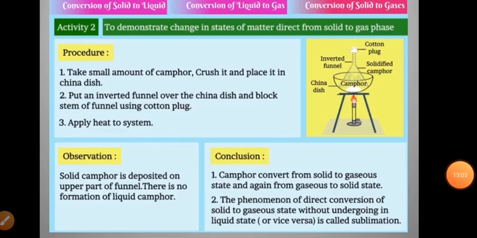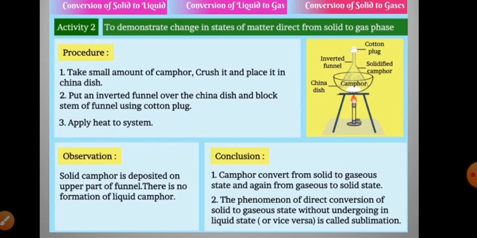This is the activity mentioned in your textbook, activity number 1.13. You can conduct this activity at home also, as camphor is easily available. To demonstrate the change in state of matter directly from solid to gas phase, the procedure is: first take a small amount of camphor, crush it and place it in a china dish.